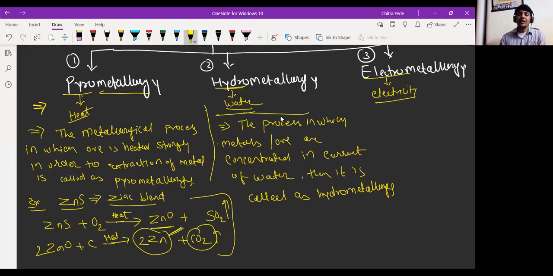So generally we wash that powder form of ore in order to remove water soluble impurity from it. That's what is called as hydrometallurgy, because we are using current of water.